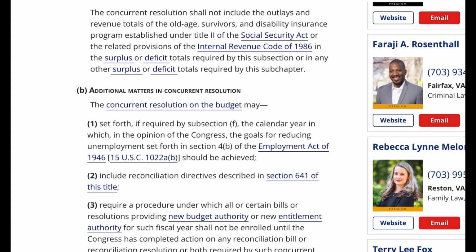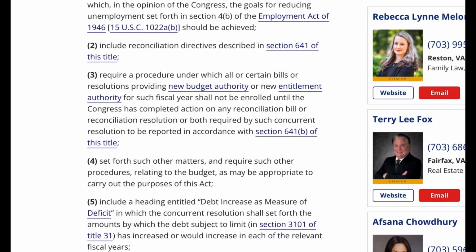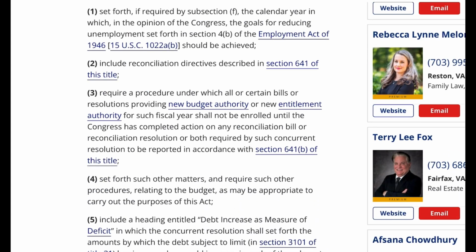The concurrent resolution on the budget may: 1. Set forth, if required by subsection F, the calendar year in which, in the opinion of the Congress, the goals for reducing unemployment set forth in Section 4(b) of the Employment Act of 1946, 15 U.S.C. 1022a(b), should be achieved. 2. Include reconciliation directives described in Section 641 of this title.